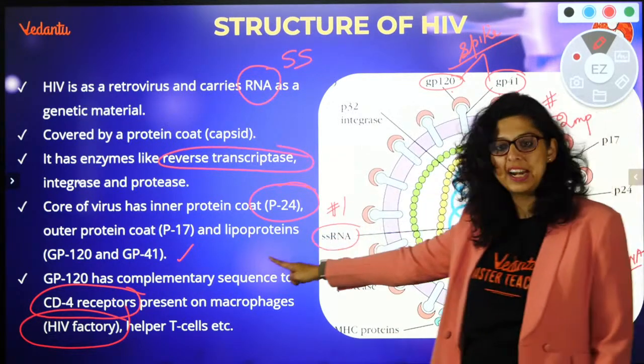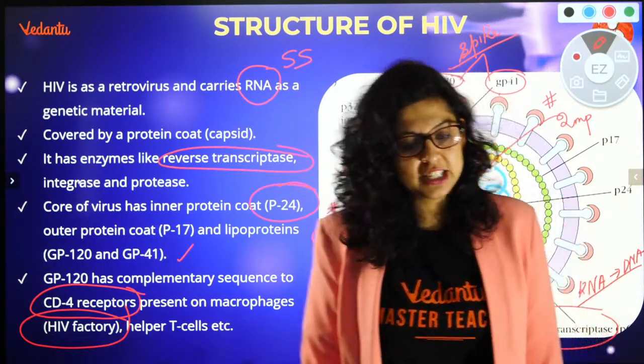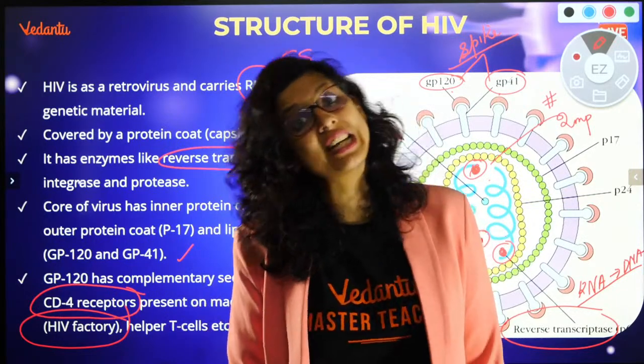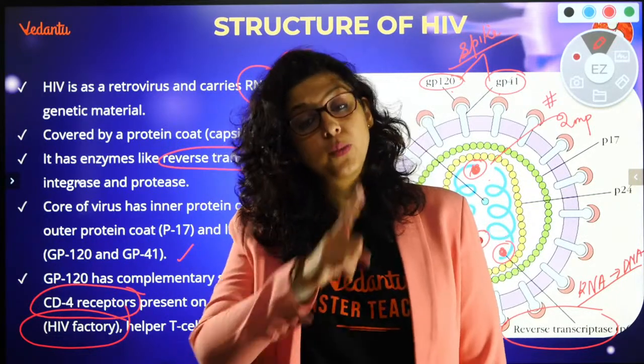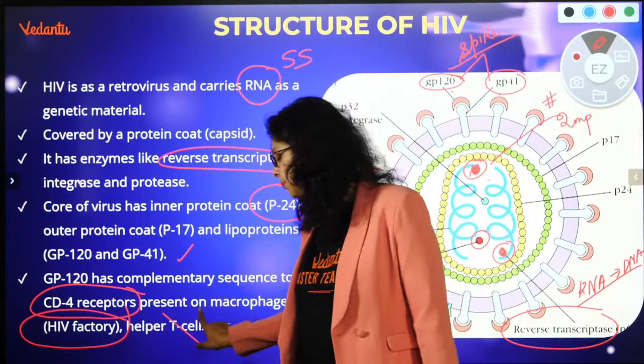What are two proteins? You have an outer protein and an inner protein. What is the inner protein called? P24. What is the outer protein called? P17. GP120, the glycoprotein 120 has complementary structure to CD4. What will it do in the CD4? It will destroy the CD4 and use it as HIV factory. And from there, it is going to destroy the helper T cells.